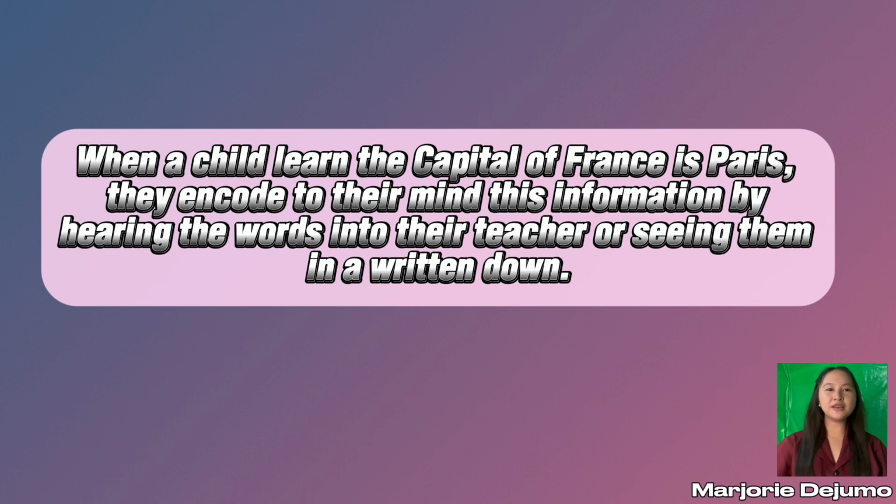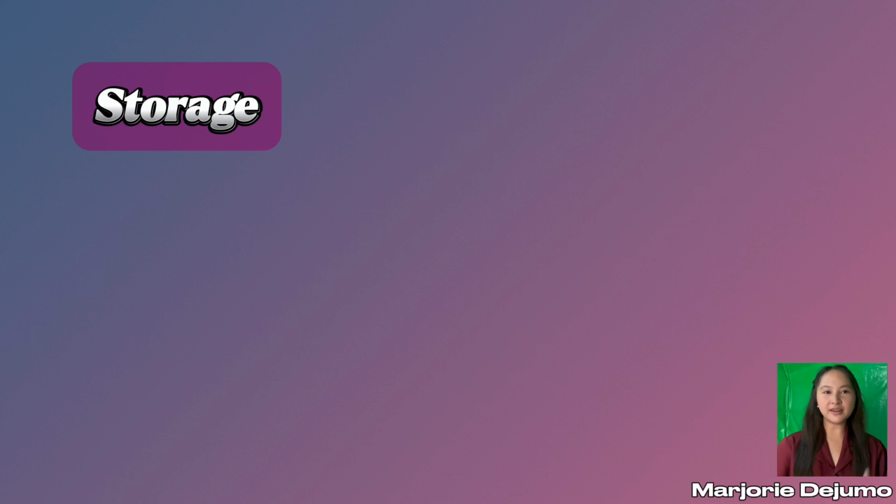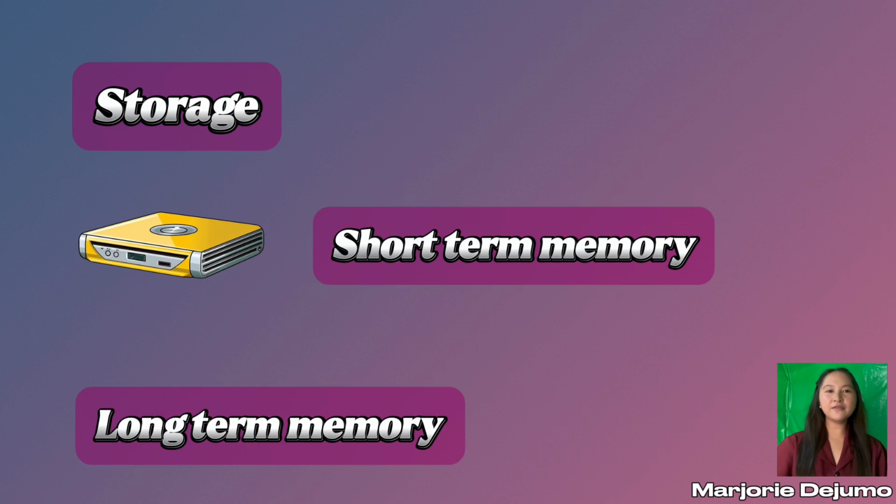We encode information that is sensed, perceived, and attended to. And once encoded, the information is kept in our memory. This is the process of the second stage, storage. There are different storage systems with different lengths, for example, short-term memory and long-term memory.